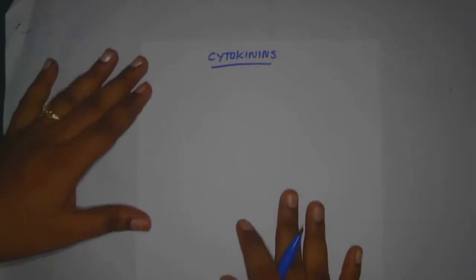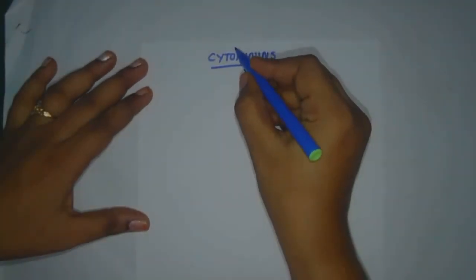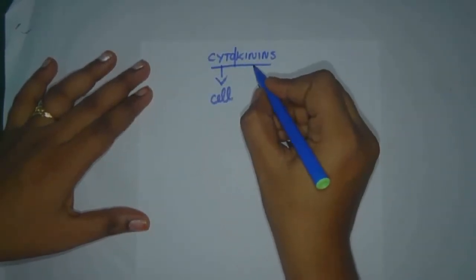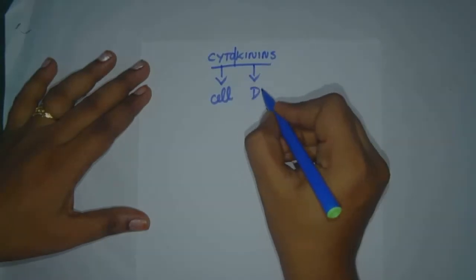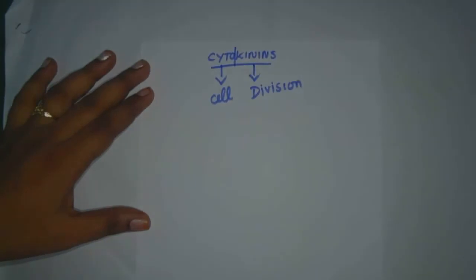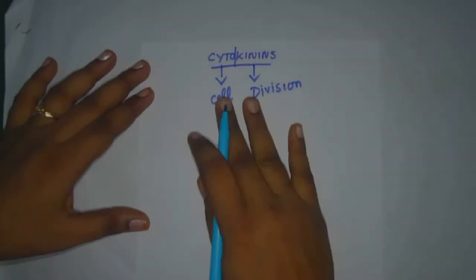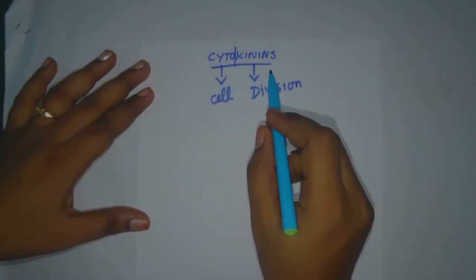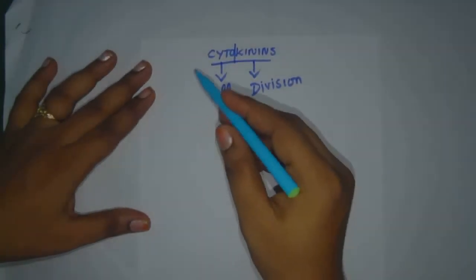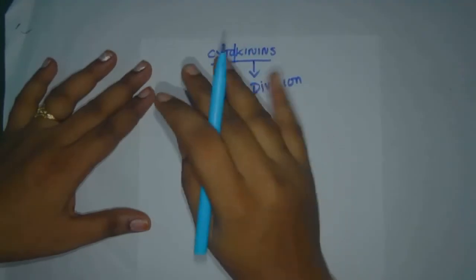Okay, today we are having the cytokinins. Here cyto means cell, and kinins means division. So now you are getting one idea, right? Cell division occurs in the plant with the help of a hormone, that is the cytokinins. Cytokinin is a plant hormone that increases the growth of a plant.